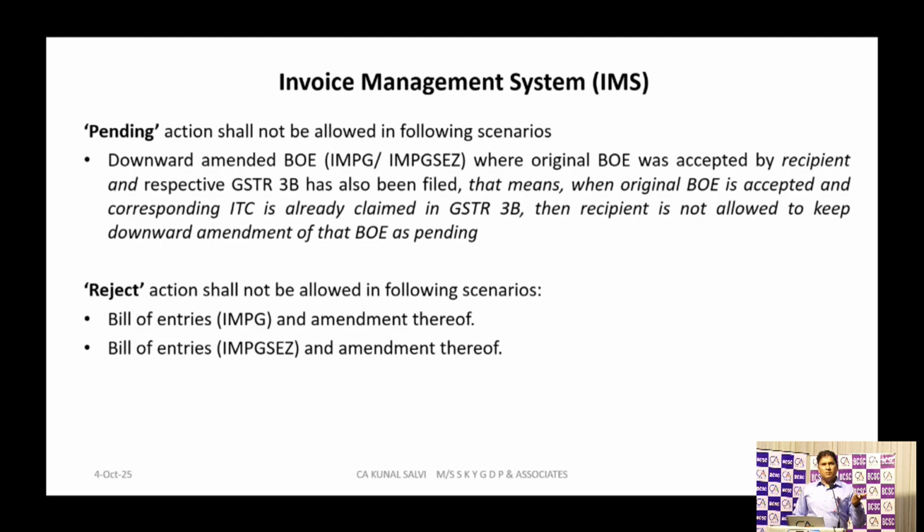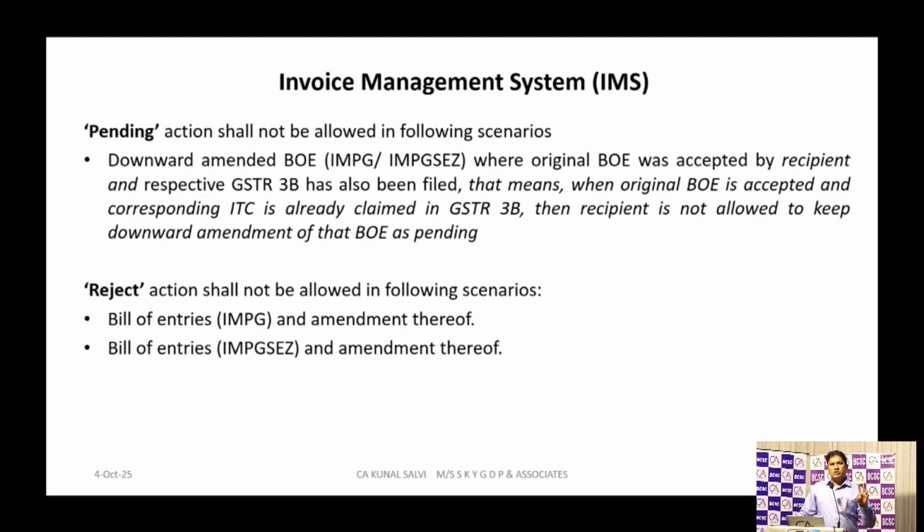If you do not want to take action, or if the bill is not yours or it is wrong, and you want to keep that transaction as pending, you can keep it pending. And the reject action is also there. If that transaction does not belong to you, you can reject it directly. But the reject action cannot be taken for bills of entry and the amendments thereof, and bills of entry in the case of imports from SEZ.